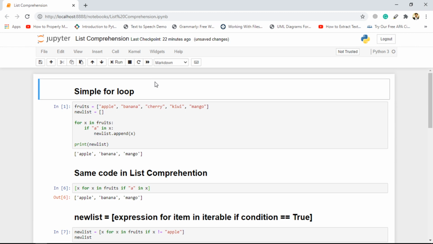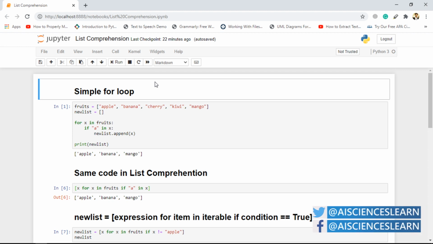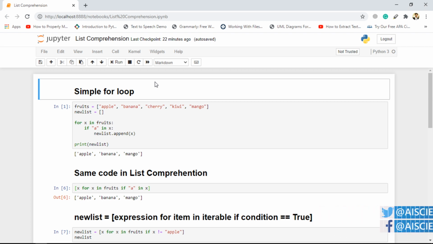So in this video, we will try to explore list comprehension. Before starting, let me just tell you that list comprehension is not a compulsion. Whatever you can do with list comprehension, you can do without it as well. But still, it is a good practice to use list comprehension, because it will squeeze your code and make your code much more readable.